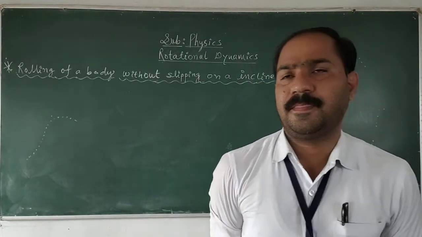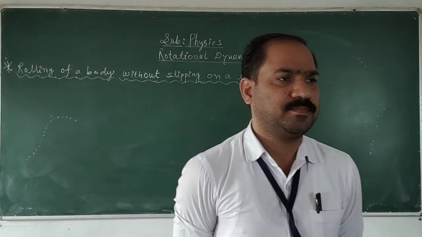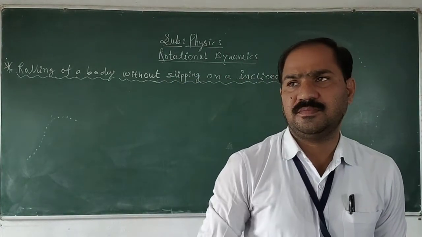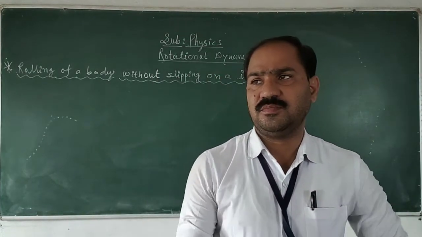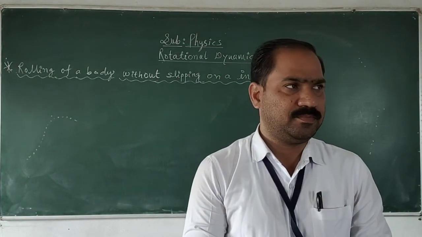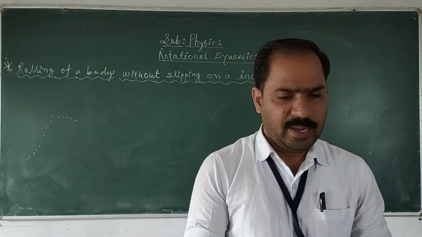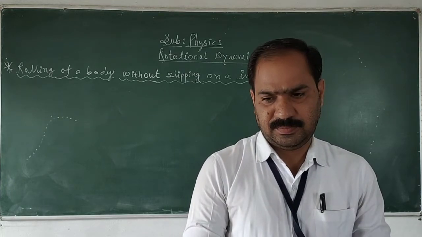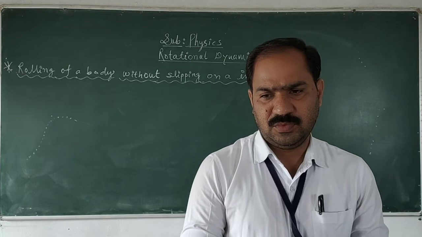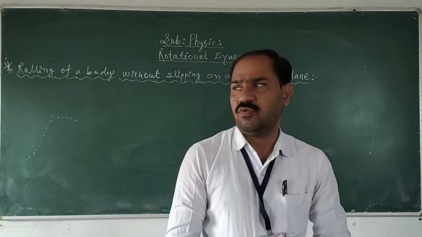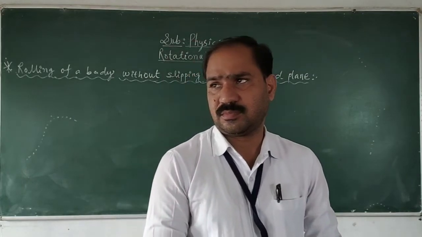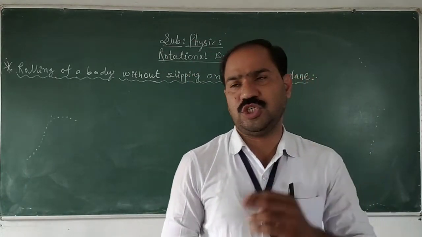Dear student, previous to this, we have seen the total kinetic energy of the rolling body. In this topic we studied that while the body rolls over the surface, it will have two types of motion.